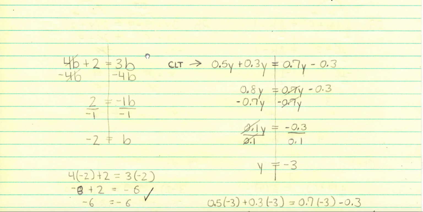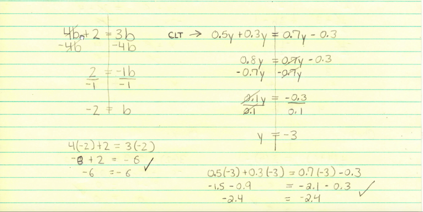Okay, let's look at the first equation. 4b plus 2 equals 3b. I subtracted 4b from both sides because the 4b and the 3b were on different sides. These canceled to 0, leaving me with the number 2 is equal to negative 1b. Now it's time to divide both sides by negative 1, leaving me with the solution of b equals negative 2.